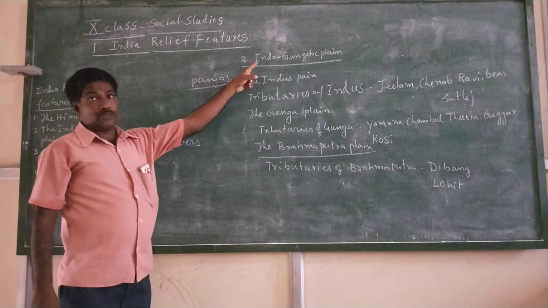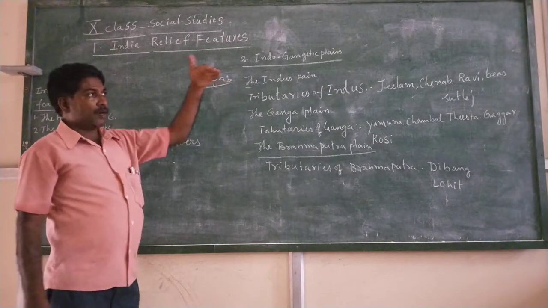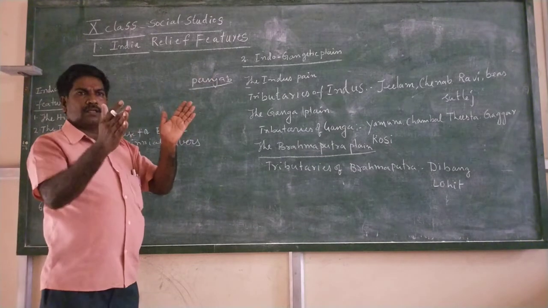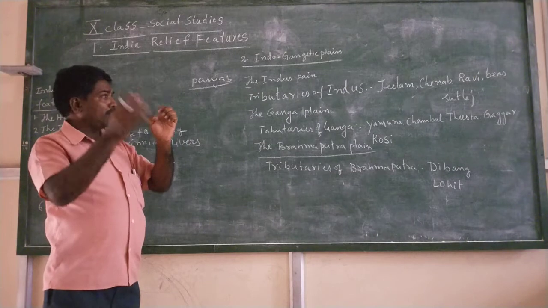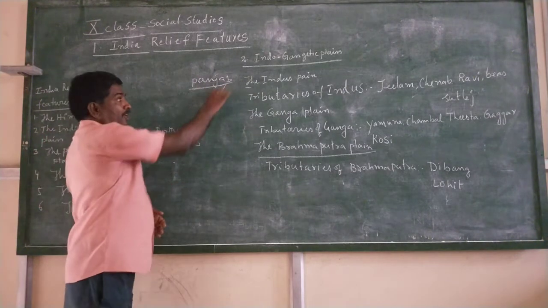These 5 Indus tributaries flow towards Punjab. So the area where 5 rivers flow is called Punjab: Panch means 5 in Hindi, and ab means rivers.